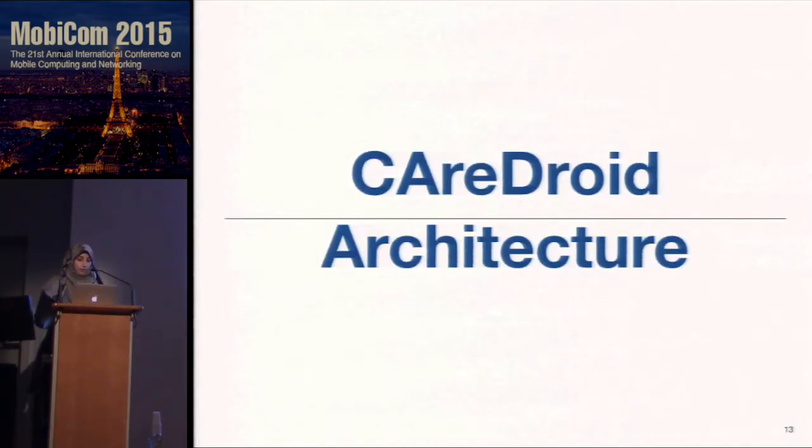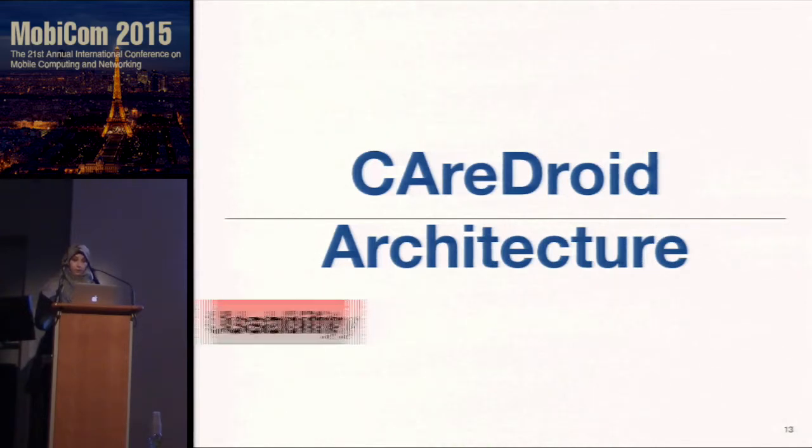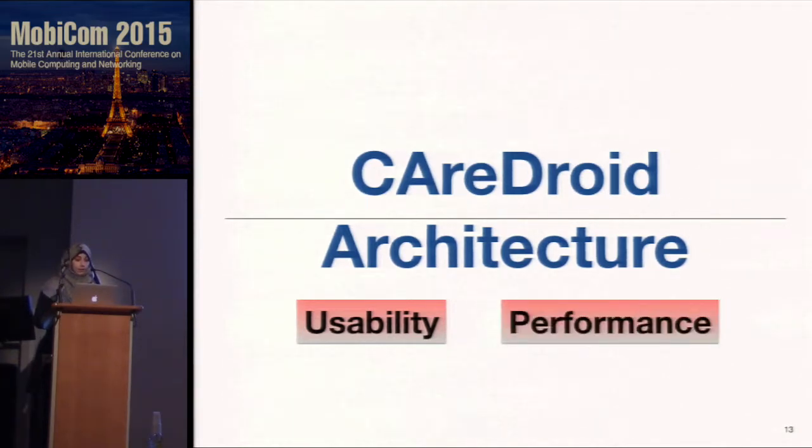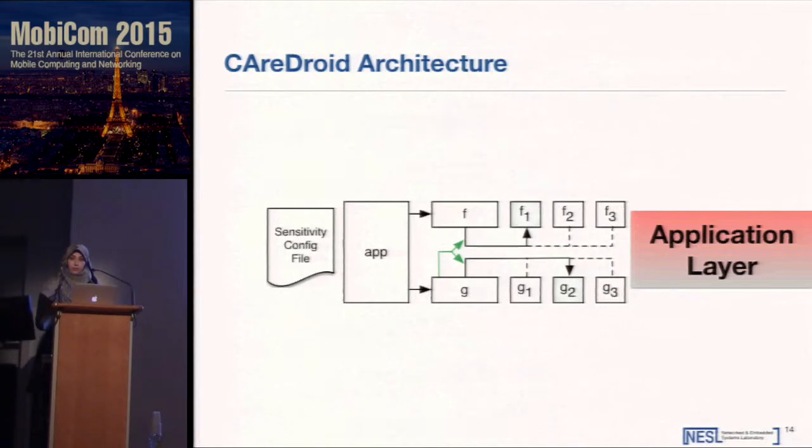Now I'm going to explain how this idea is achieved using CareDroid. The architecture is designed to satisfy the following properties. Usability: CareDroid needs to add minimal overhead on the application developer at development time. Performance: the adaptation engine needs to add minimal execution overhead when the application is running. CareDroid is designed on three layers.